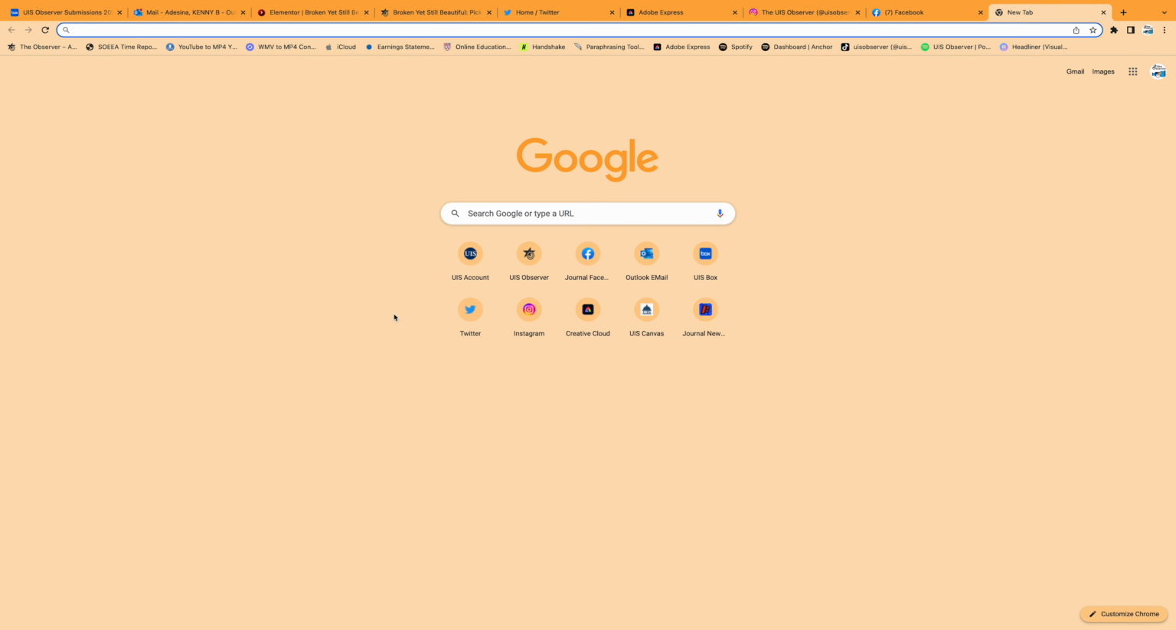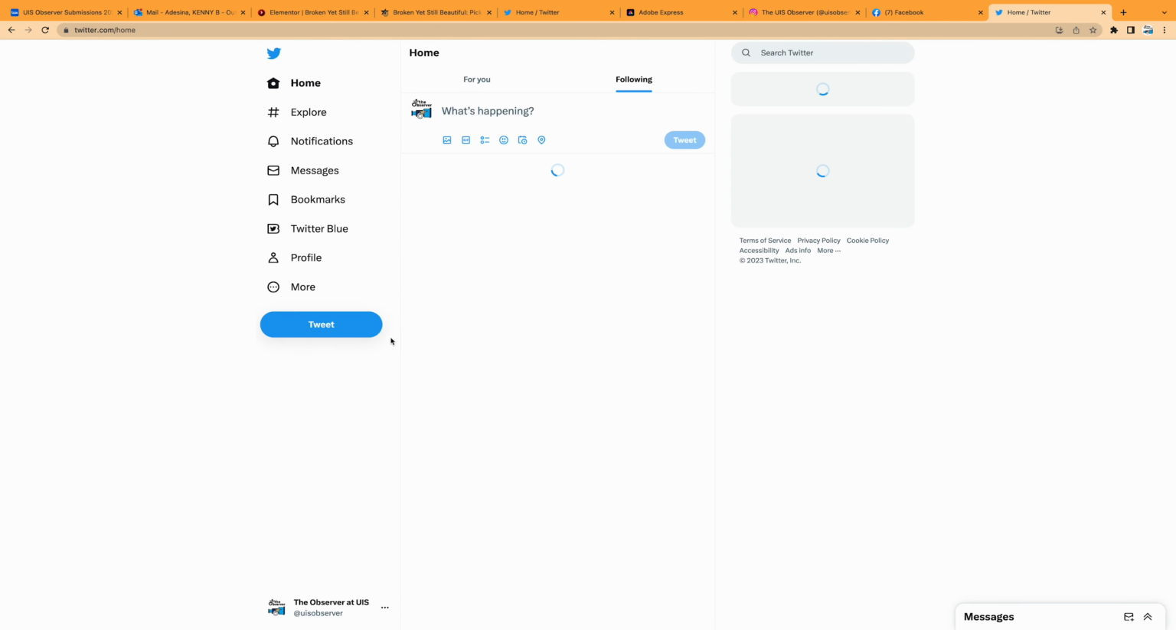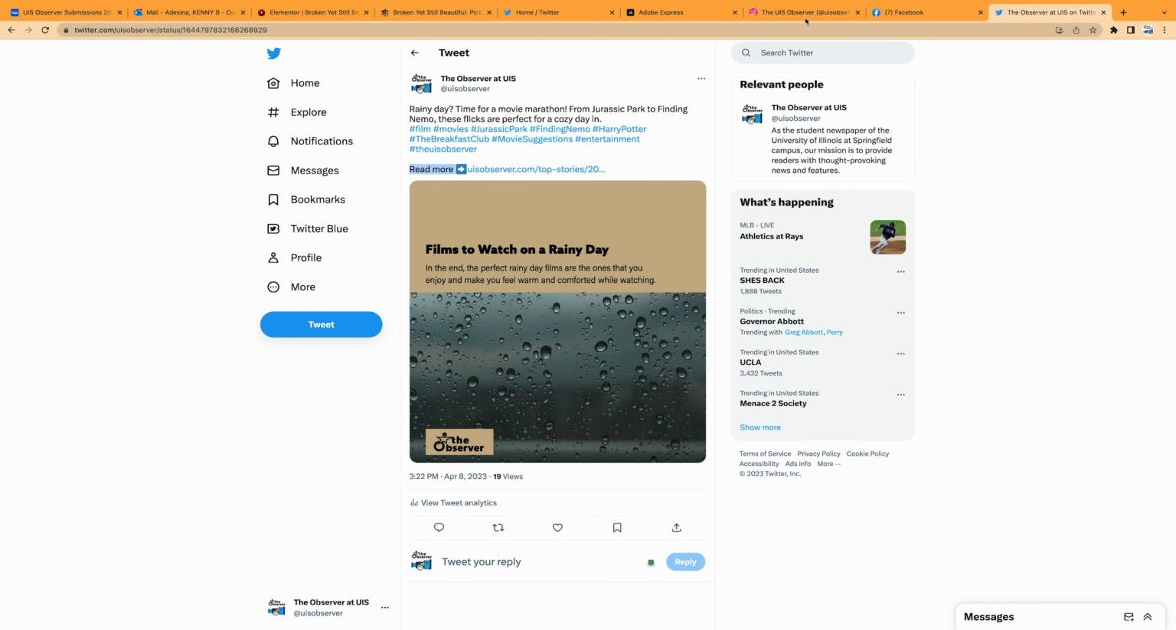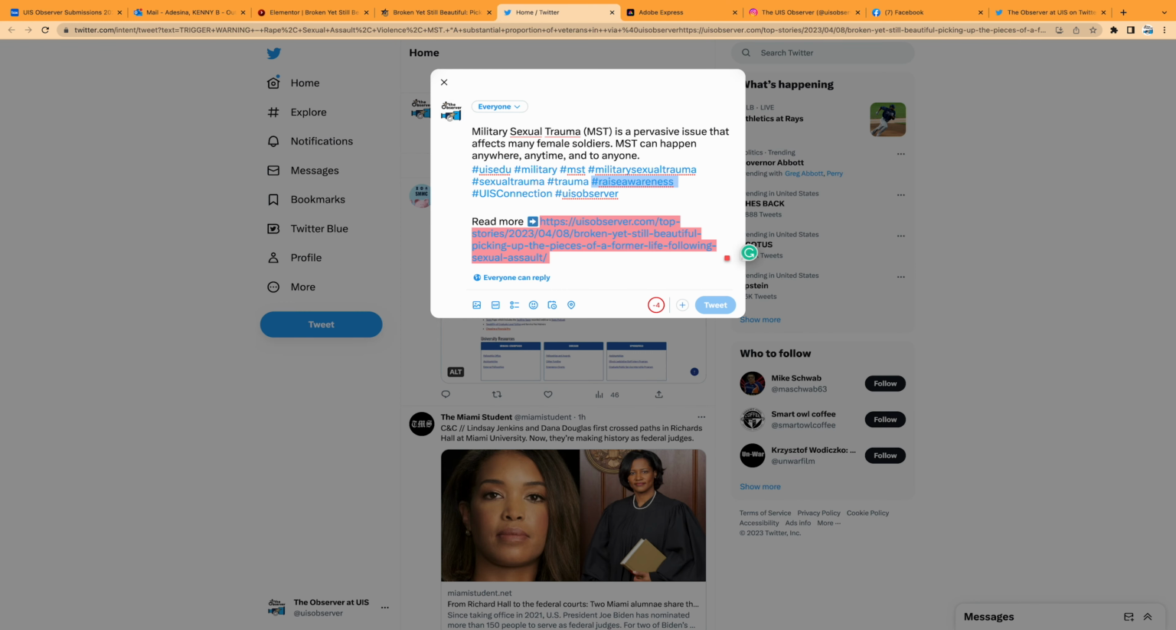Also, I add read more before the story's URL, so I will open Twitter from here, go to our last post and copy the read more and the arrow. After that, I edit the caption to arrive at Twitter's 140 characters.